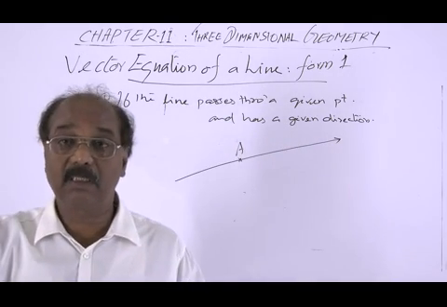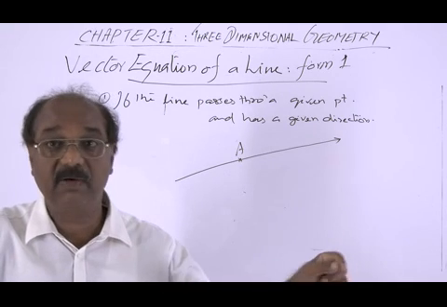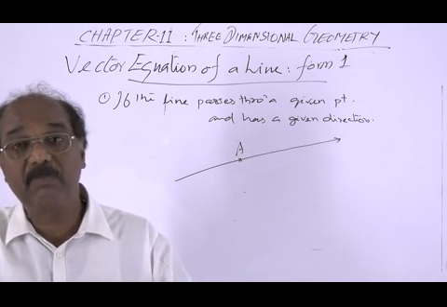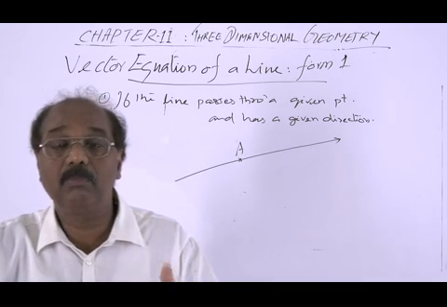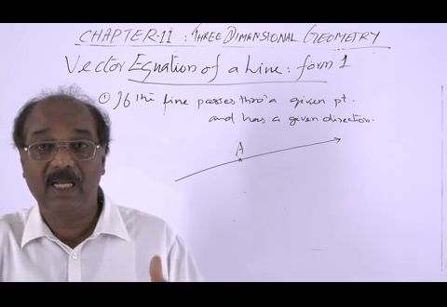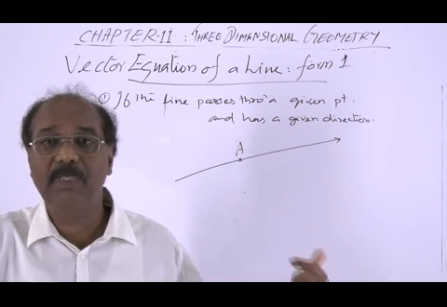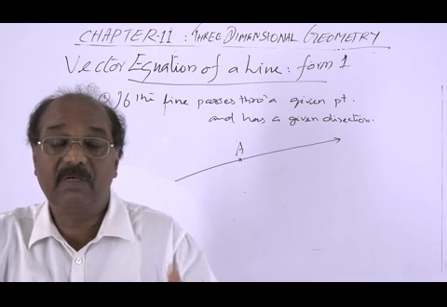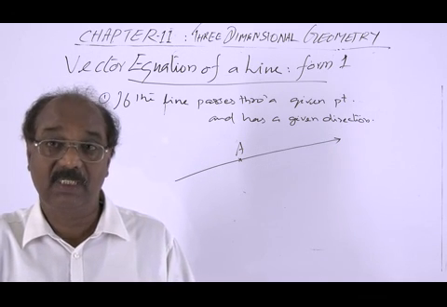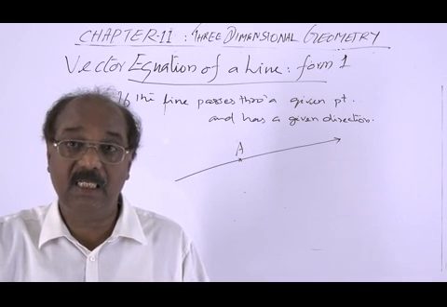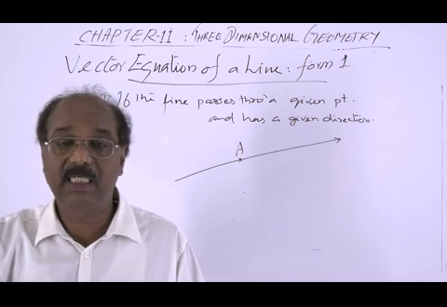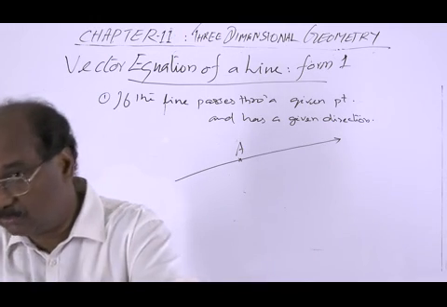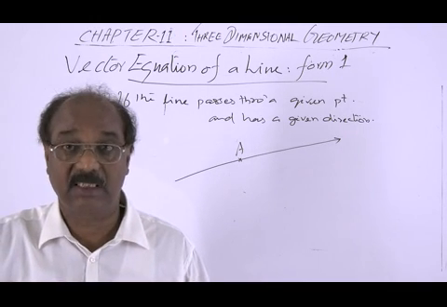The line passes through the point A and has a given direction. Given direction means there should be some known direction, and the line should be given as having that direction. In vector theory we can give a direction only through the direction of a vector.